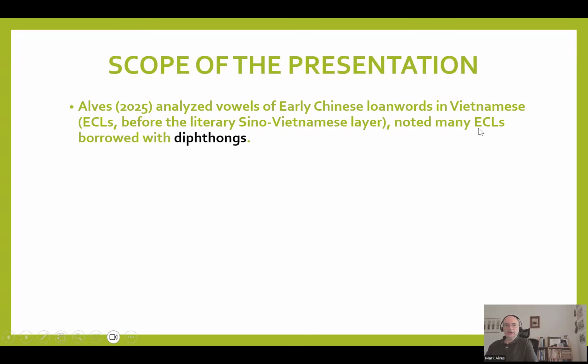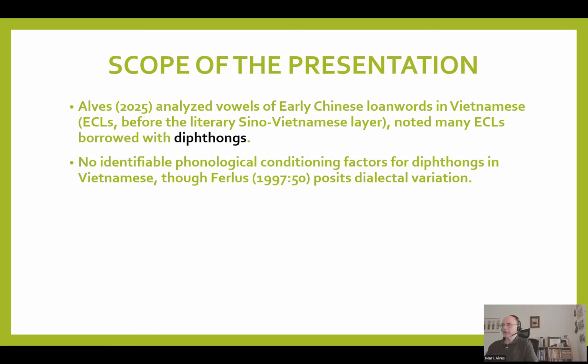The scope of my talk will start from my article last year in the Ferlus tribute volume, for the late Michel Ferlus, in which I analyzed vowels of early Chinese loanwords in Vietnamese, that is, words borrowed before the literary Sino-Vietnamese layer, and I noted many early Chinese loanwords borrowed with diphthongs. But there are no identifiable phonological conditioning factors for diphthongs in Vietnamese.